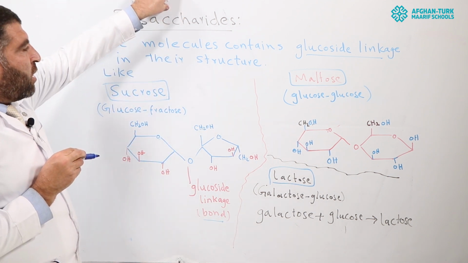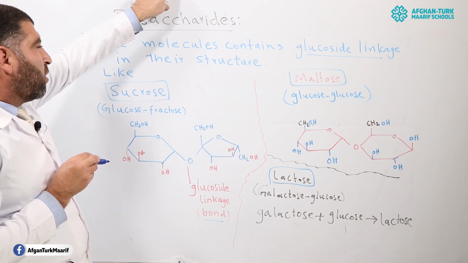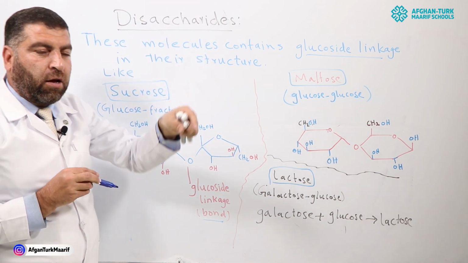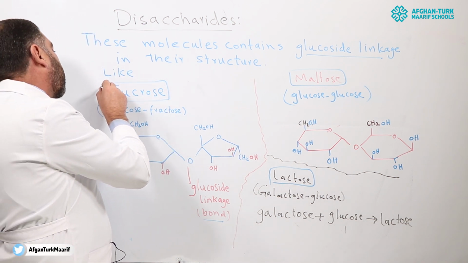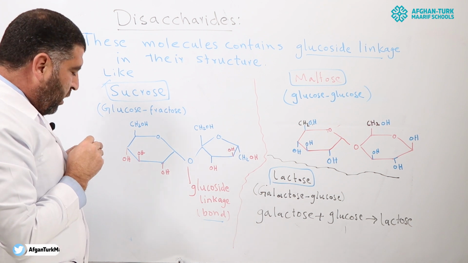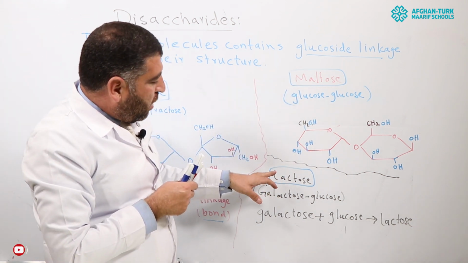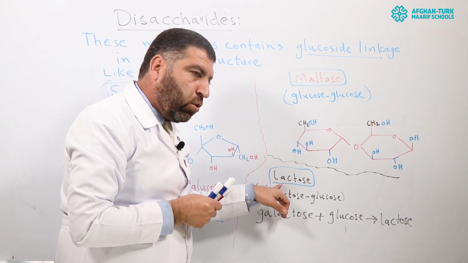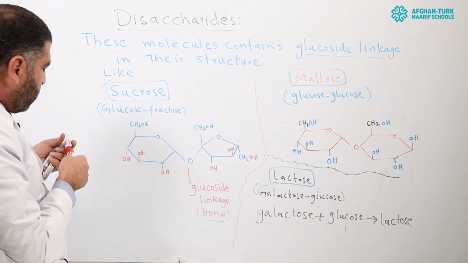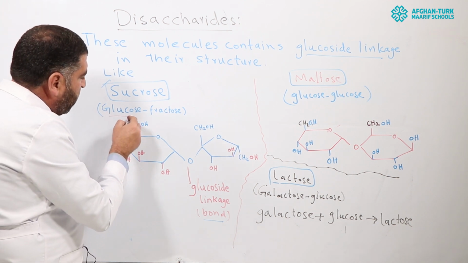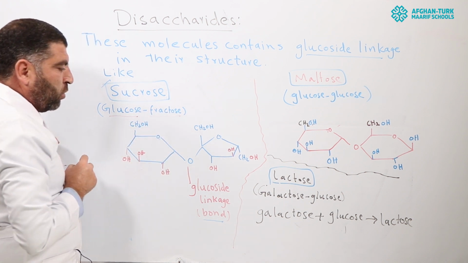These carbohydrates are basically white in color, sparingly soluble in water, and sweet in nature. They include three important categories of carbohydrate. First one is sucrose, second one is maltose, and third one is lactose. Now the composition of sucrose: basically two monosaccharides combined with each other. One is called glucose and the other is called fructose.